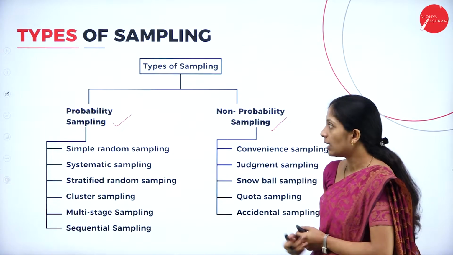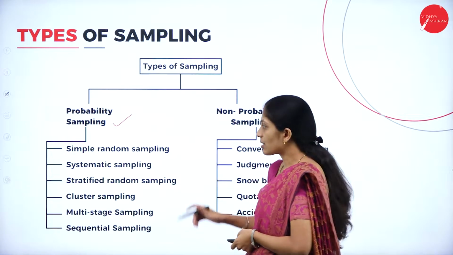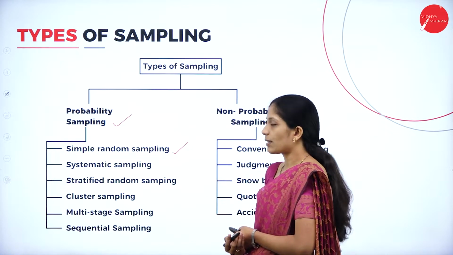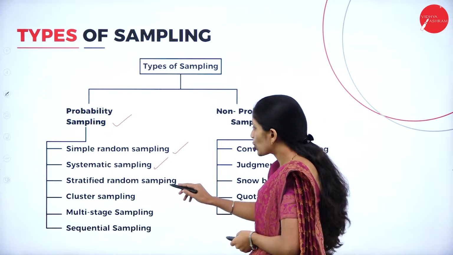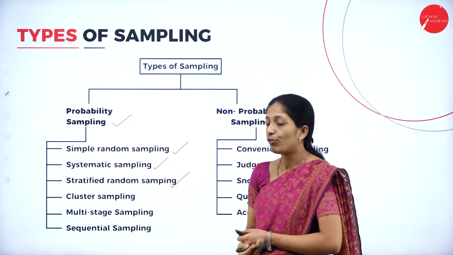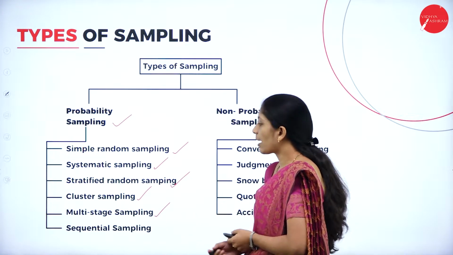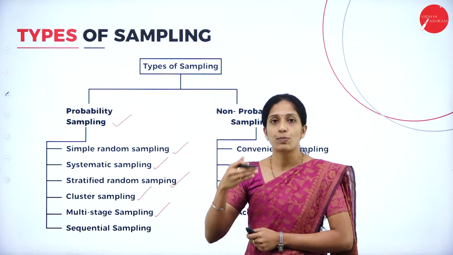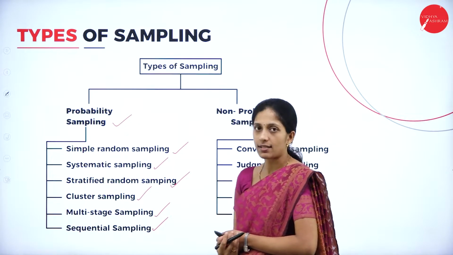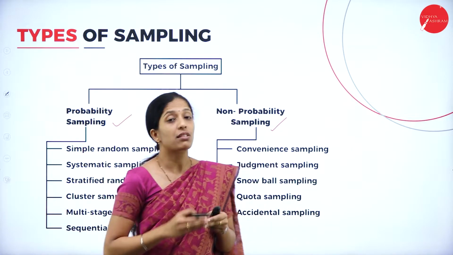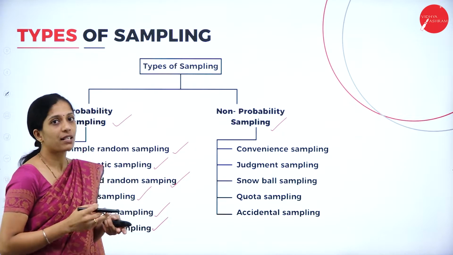Under probability sampling, we have many types. The first one is simple random sampling, and the next one is systematic sampling. The third one is stratified random sampling. The fourth one is cluster sampling, and the fifth one is multi-stage sampling, in the sense that stage by stage they collect the information. The next one is sequential sampling, where in a sequence they collect the information. So these are a few types of probability sampling.